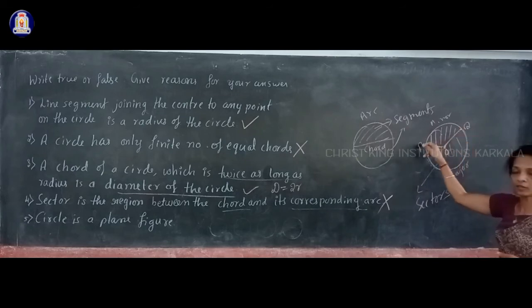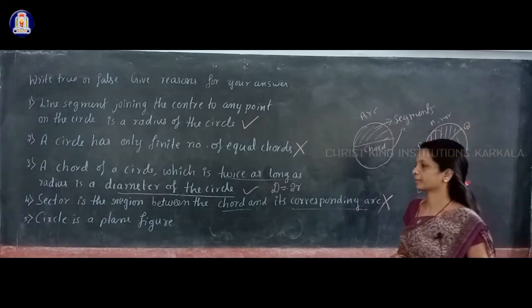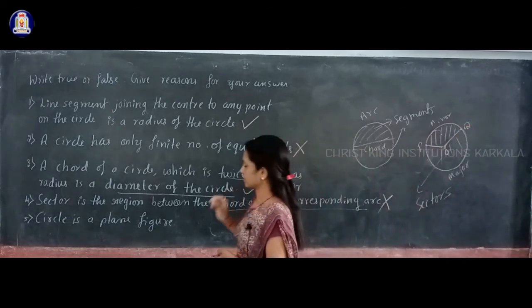One is this one, another one is this one, and the two radii joining the center to the end points of that arc. So that statement is a wrong statement.